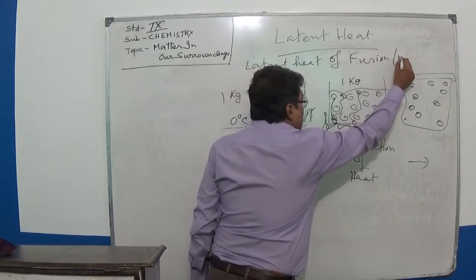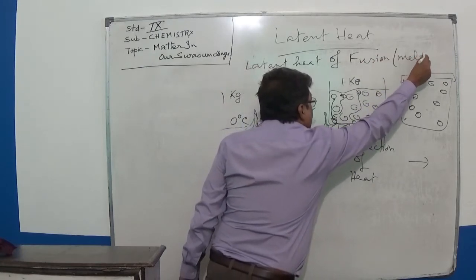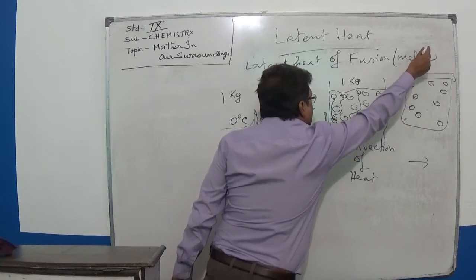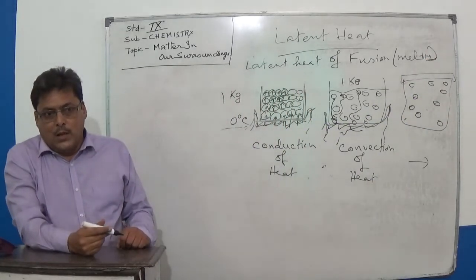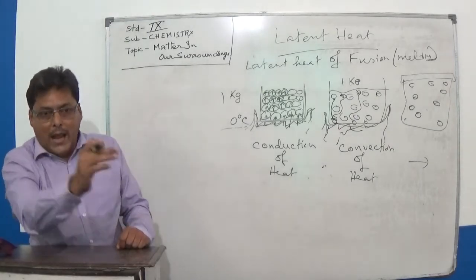Or you can also say melting. The same definition goes for liquid to gas.